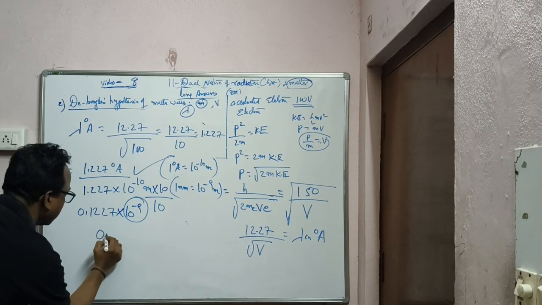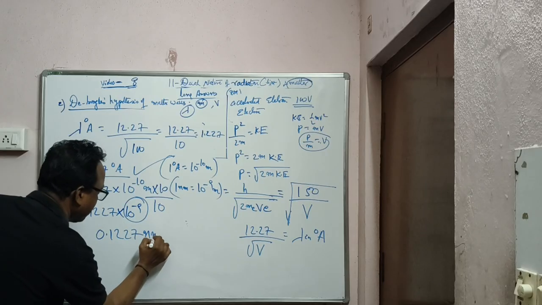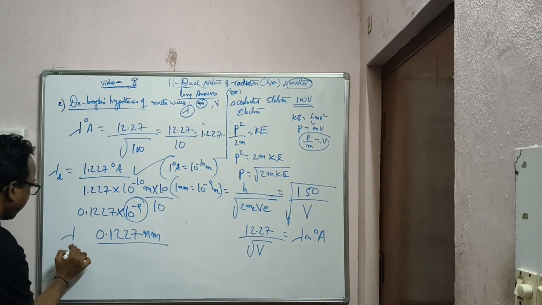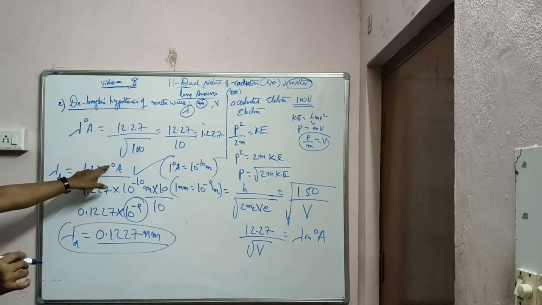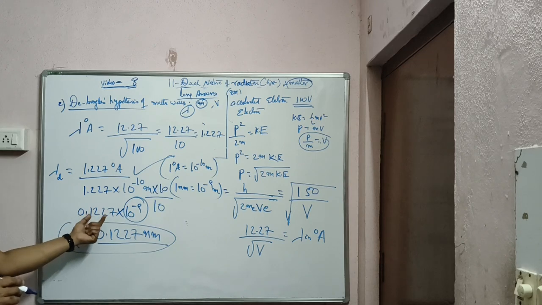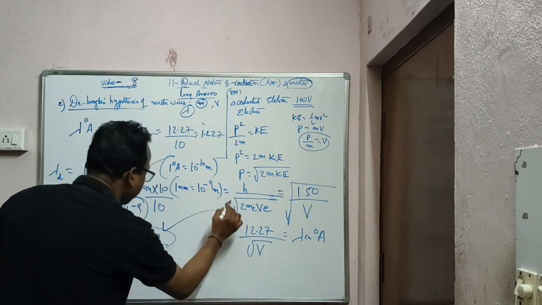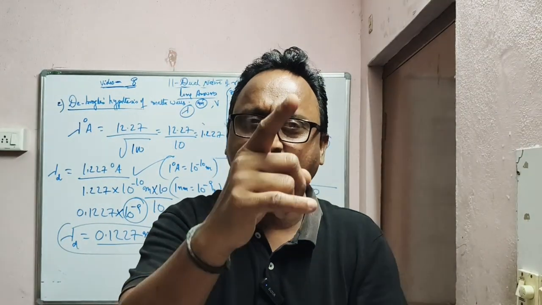Therefore 0.1227 nm. And this is the lambda value of de Broglie. ఒకవేళ యాంగ్స్ట్రమ్స్లో కావాలంటే 1.227 angstroms, నానోమీటర్లో కావాలంటే 0.1227 nanometers. And that's all అండి. That is the end of this long answers 8 mark questions. Again we'll be meeting in the numericals next video. Okay, right?